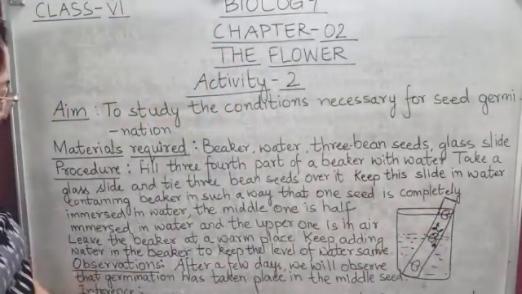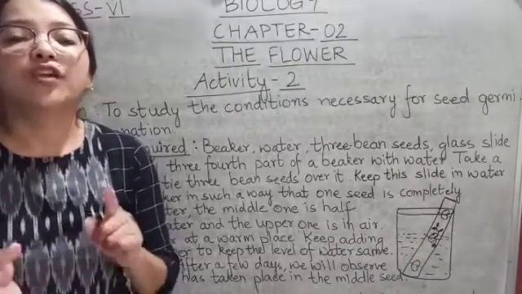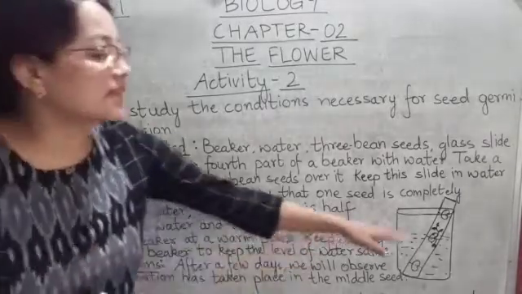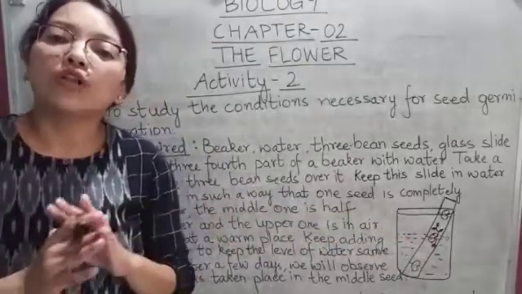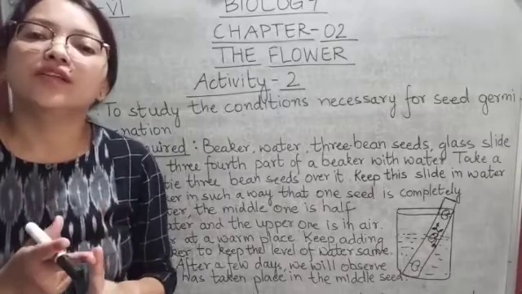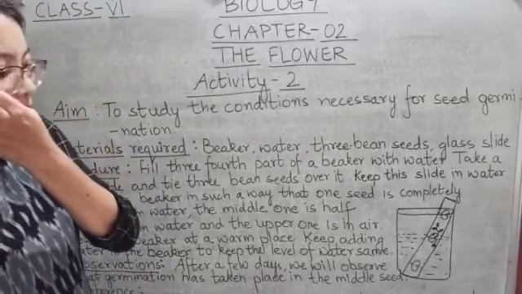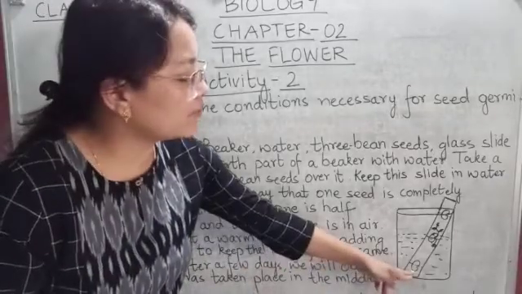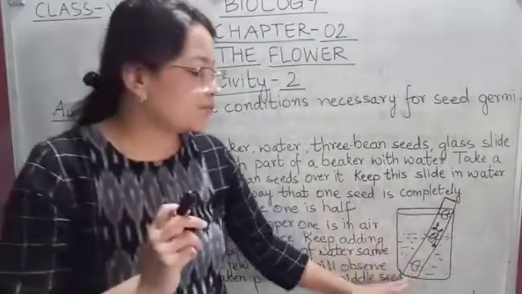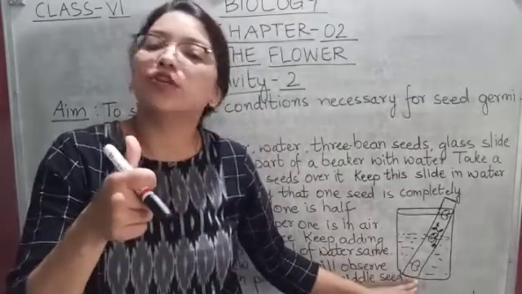Now, what is the conclusion? The conclusion is that germination has started in the second seed. Why? Because the second seed has got all the three conditions. What are those conditions? The first one is air, the second one is water, and the third one is temperature. As you can see, the first one, which is completely immersed in water, is meeting only one condition. What is it? Water only. It is not getting air, it is not getting temperature.